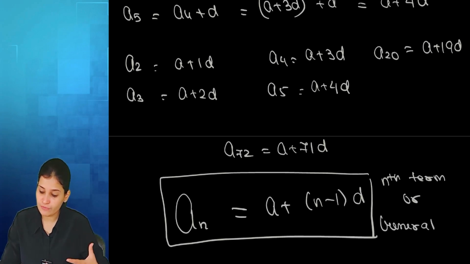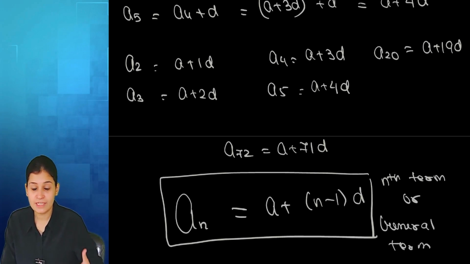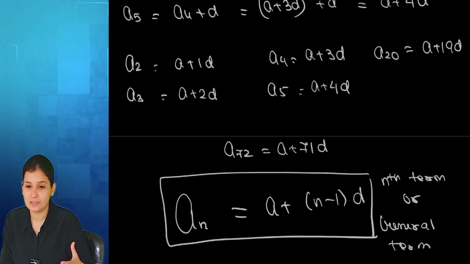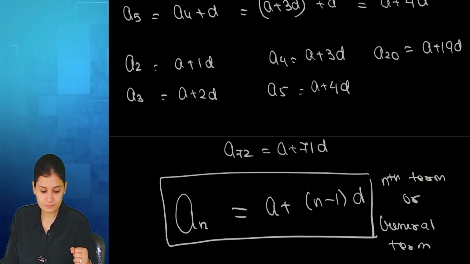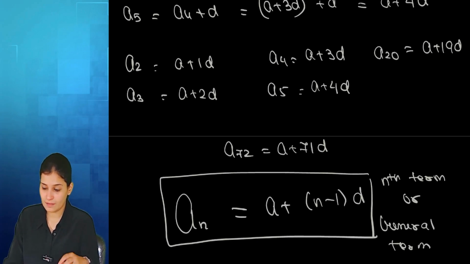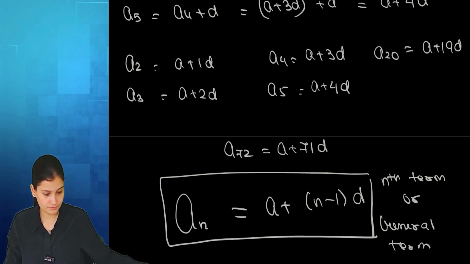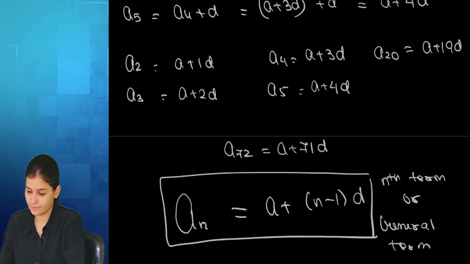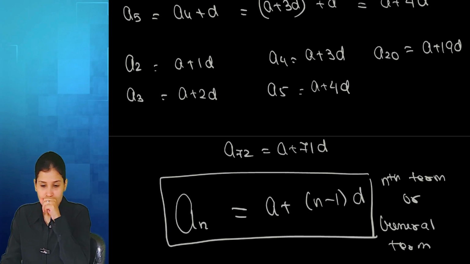If I want to find the 10th term, that means n is 10. So A10 is A plus 9D. All of you understood? Yes, ma'am.